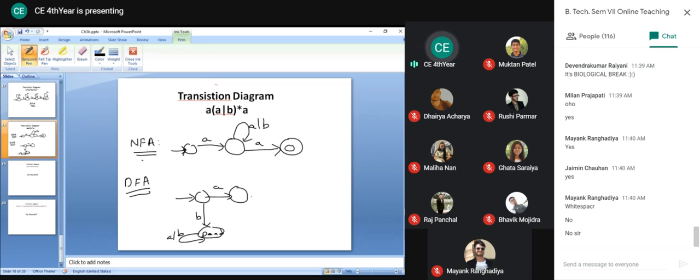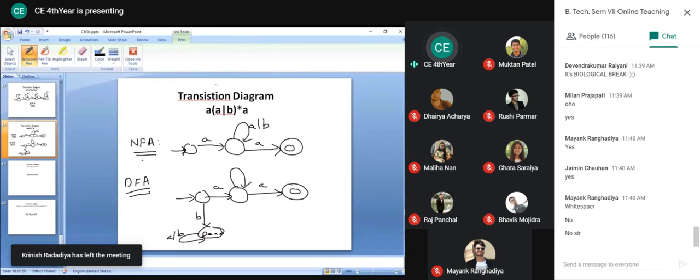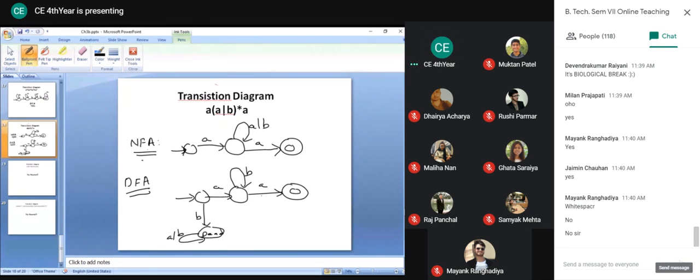If it begins with B, it will go to a dead state. First must be A. Okay, now first A is there. If second A encounters, it is well and good. But if after first A, B is there, there is no problem here, because you have not given an outgoing arrow for B. So A, B, A, double B, A, all are valid.